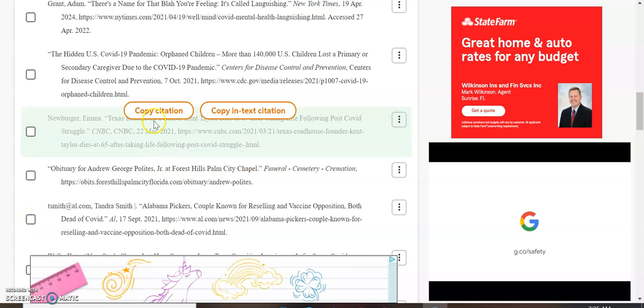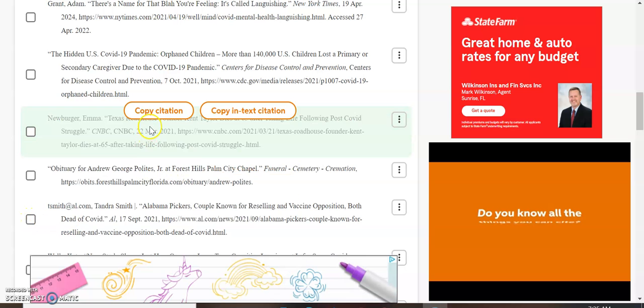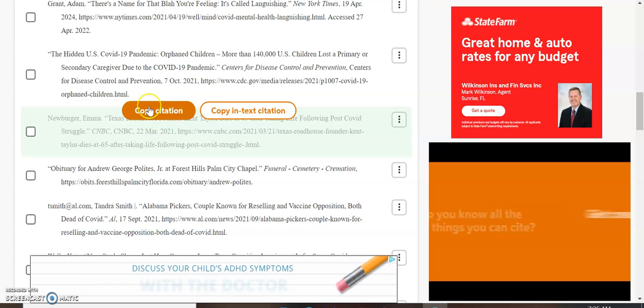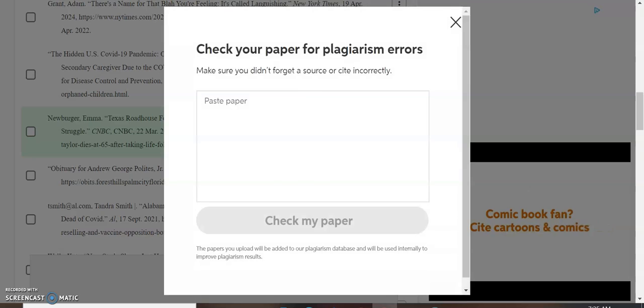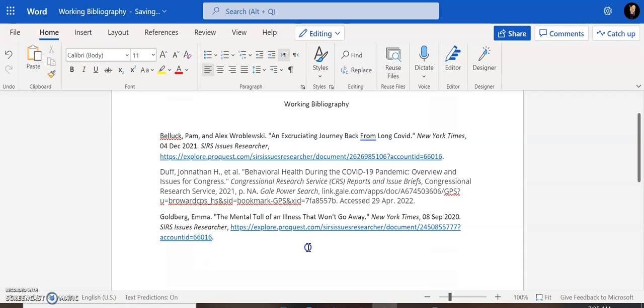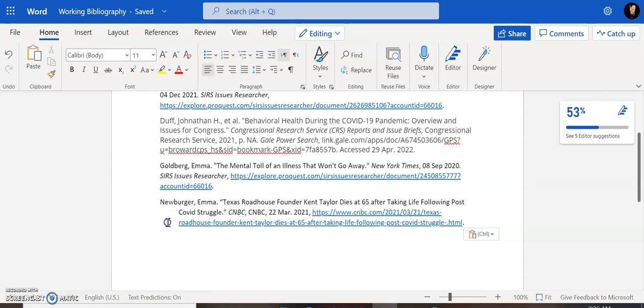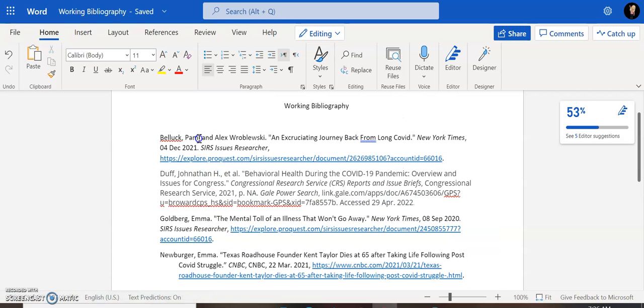And then the information will come up on my bibliography list on EasyBib. So I'm just going to copy that citation, go over to my working bibliography, and add that in alphabetical order. Now again, notice that EasyBib does some hanging indents, which is actually what should be happening on a bibliography. But I will even all of that out and make it all look the same later. Right now, for my one idea on the founder of Texas Roadhouse and how COVID affected him but didn't kill him, I have 4 good sources.